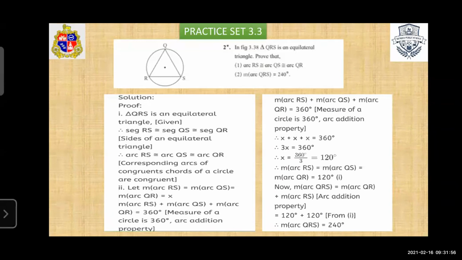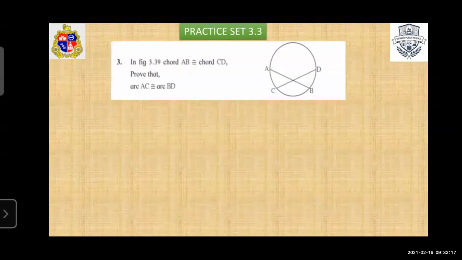Here we find arc QRS. Students, see, QRS means add arc QR plus arc RS. So QR is equal to 120 and RS is equal to 120. 120 plus 120 is equal to 240 degrees. Clear? And the last question of practice set 3.3 is in figure 3.39, chord AB is congruent to chord CD.